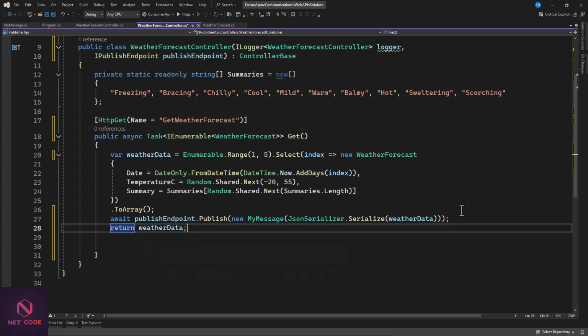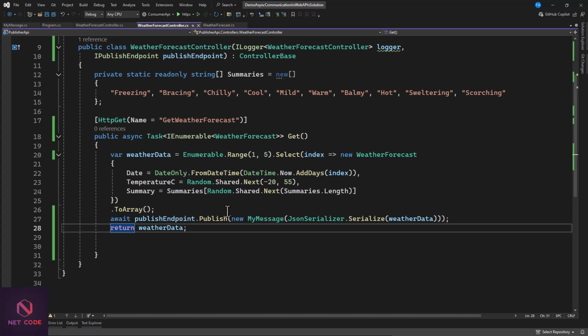Quite simple. So we are publishing this. We are broadcasting this. We are pushing this to the RabbitMQ server after we are done performing any operation with it. Okay. So this one line of code is going to make this work. This is very simple. Okay. Good. Now this is going to push it.